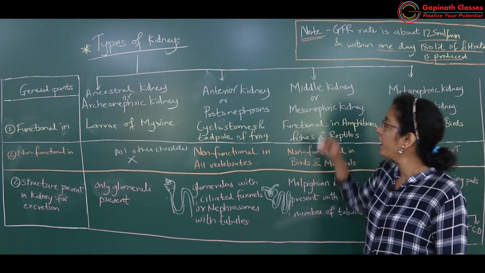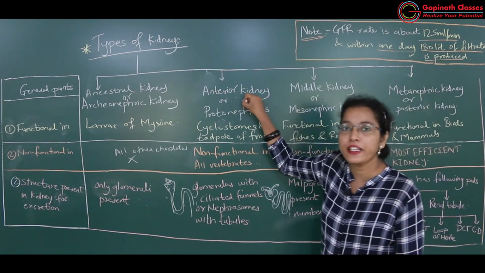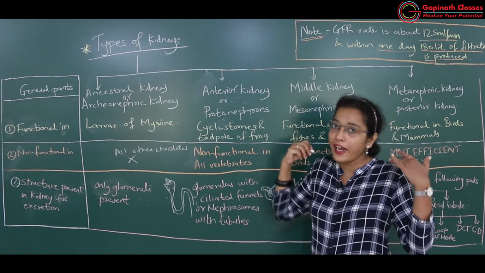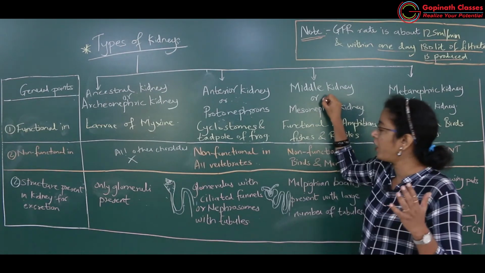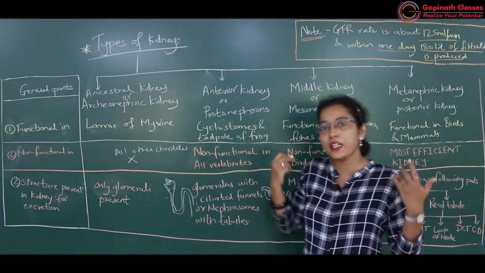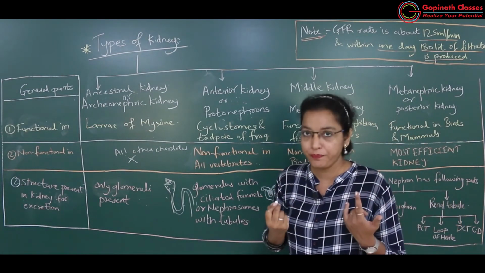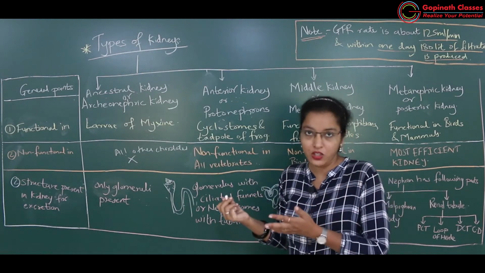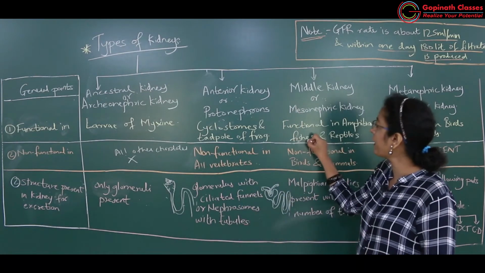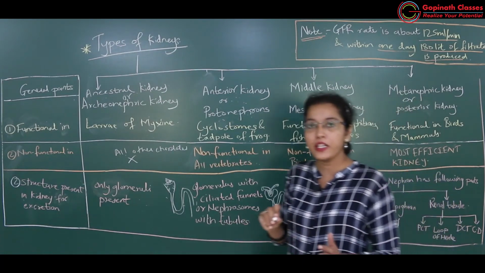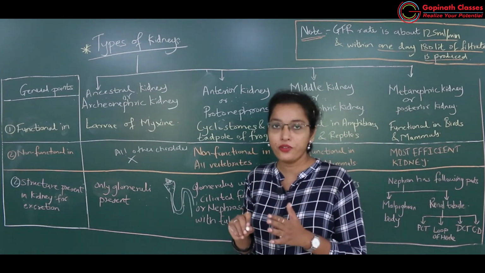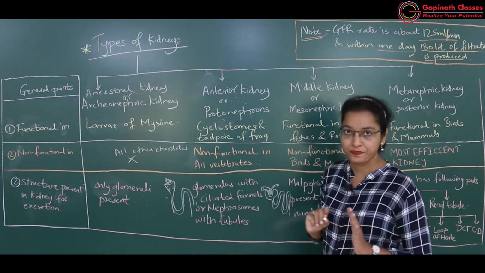Okay. So the name itself suggests anterior kidney will be seen at the anterior region of the body of the organism. Middle kidney is seen in the middle part of the body of that particular organism. So the middle region of the fish body, amphibian body and reptilian body will have middle kidney.